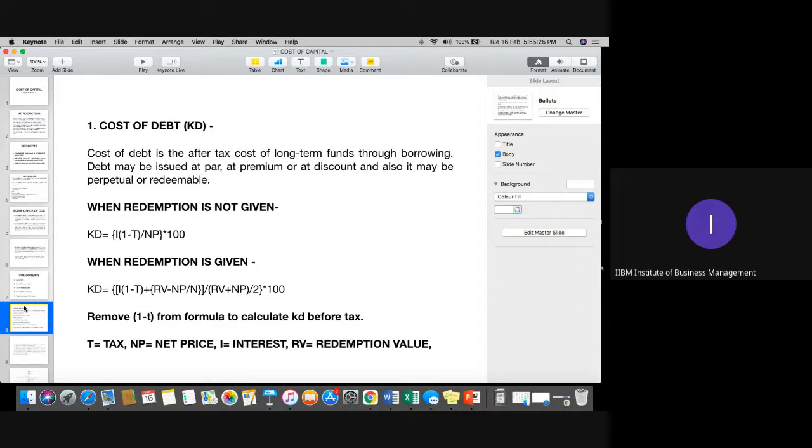Now, KD means cost of debt, that we need to calculate. Whenever we talk about the cost of debt, we basically have certain components to analyze.